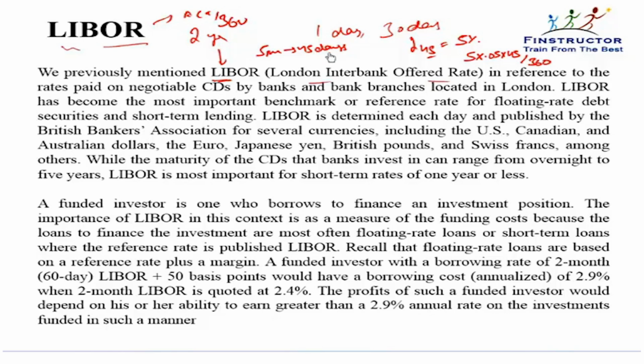There is no further compounding that happens. With a 45-day rate, after 45 days you will get 5 into 0.05 into 45 by 360 as your interest, or your total amount that you will get will simply be 5 into 1 plus the 45-day LIBOR into 45 divided by 360. We'll understand it better when we do some questions involving the LIBOR rates and the rates of interest. That was just about some revision and further introduction to fixed income securities. And we'll study more about forward rate agreements, swaps, and fixed income derivatives in sessions to come.